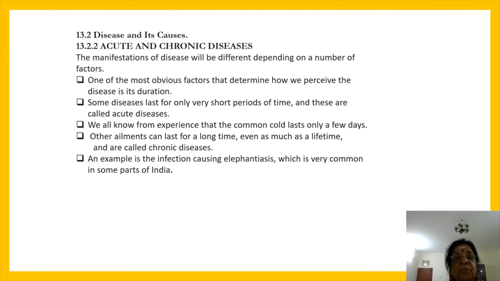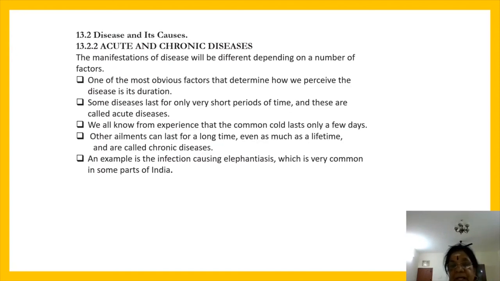One of the most obvious factors that determine how we perceive disease is its duration. I repeat, one of the most obvious factors that determine how we perceive the disease is its duration. We all know from the experience that common cold lasts only a few days. Other ailments can last for long time, even as much as lifetime, and are called chronic disease.